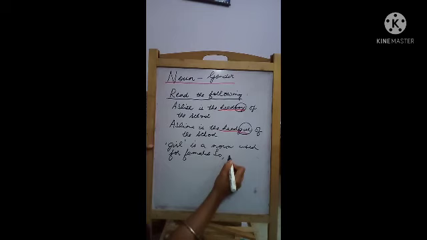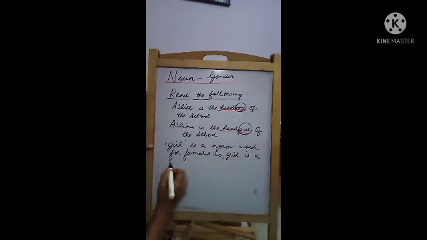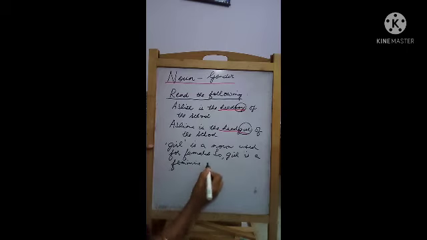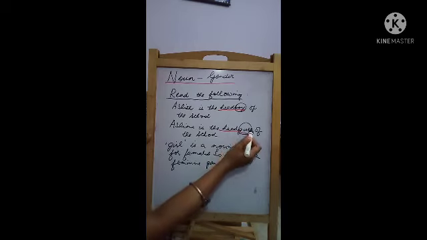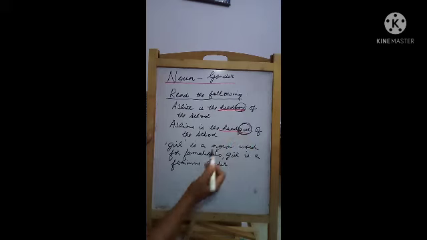So girl is a feminine gender. Okay, so what is it? Ashima is the head girl of the school. Girl is a noun used for the females. Females matlab ladkiya. So girl is a feminine gender.